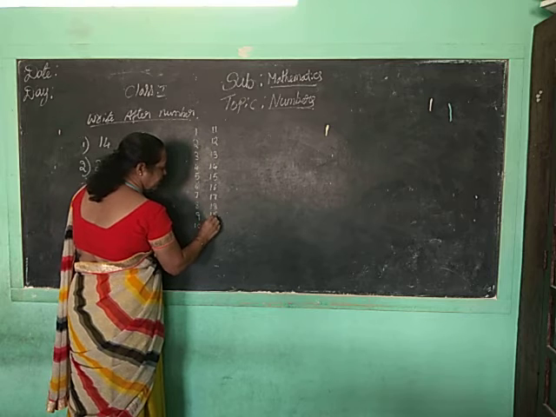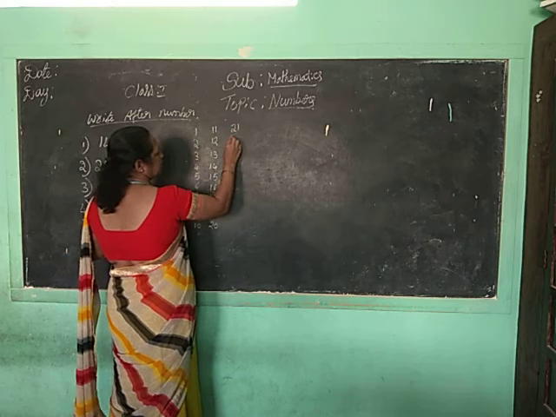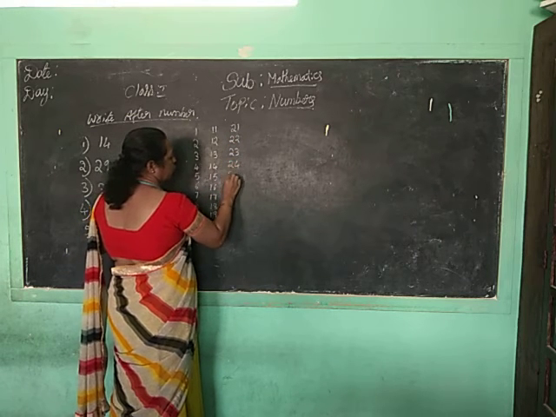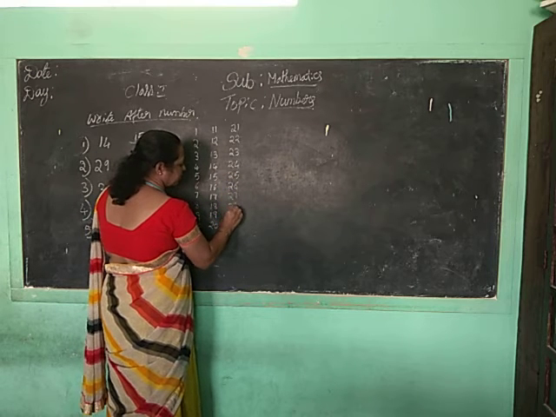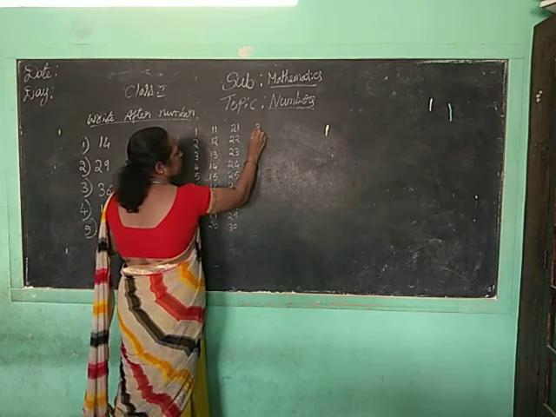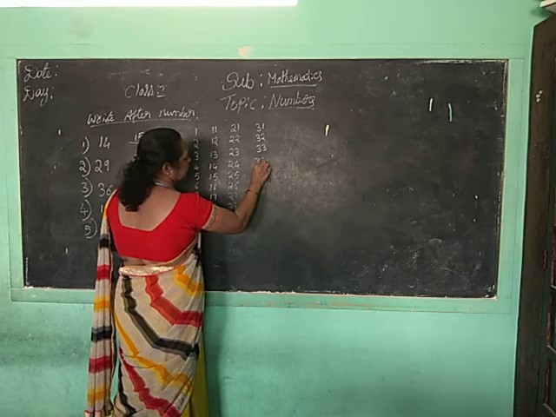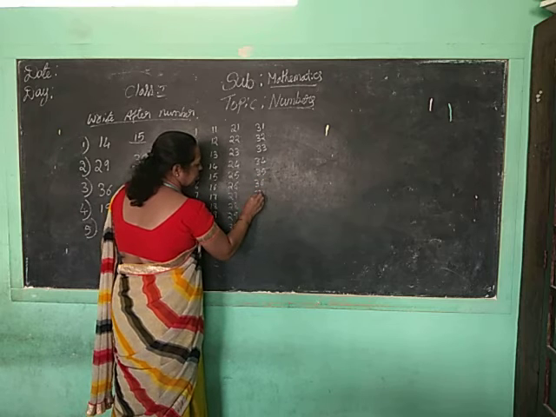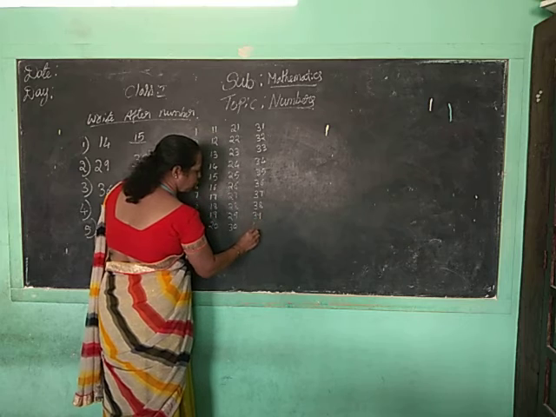18, 19, 20, 21, 22, 23, 24, 25, 26, 27, 28, 29, 30, 31, 32, 33, 34, 35, 36, 37, 38, 39, 40,